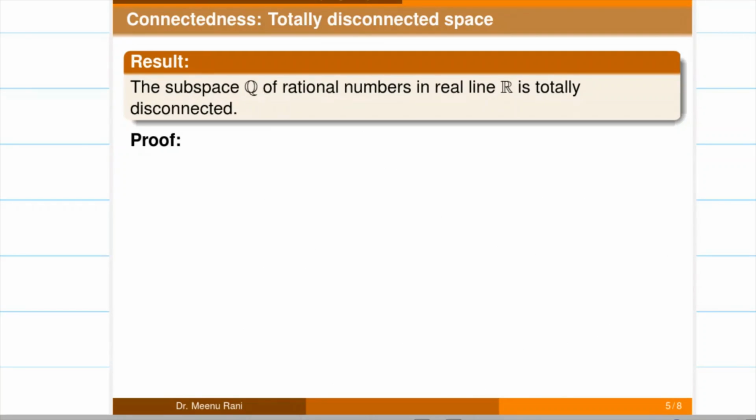In this result we will prove that the set of rational numbers, which is a subspace of the set of real numbers, is totally disconnected. For the proof, let us take r1 and r2, two distinct rational numbers with r1 less than r2.